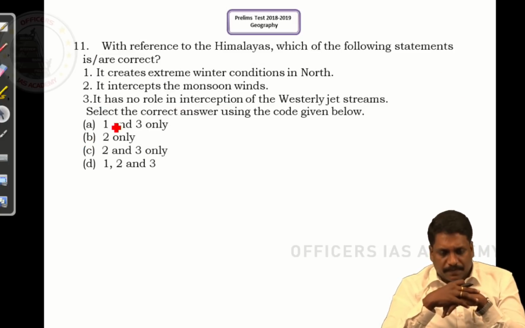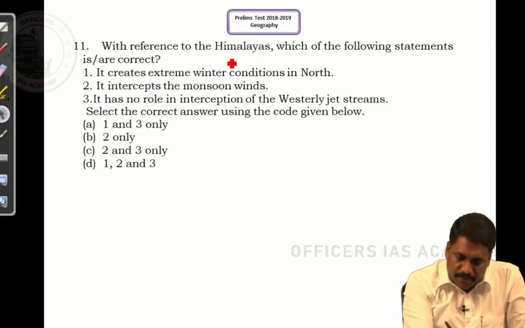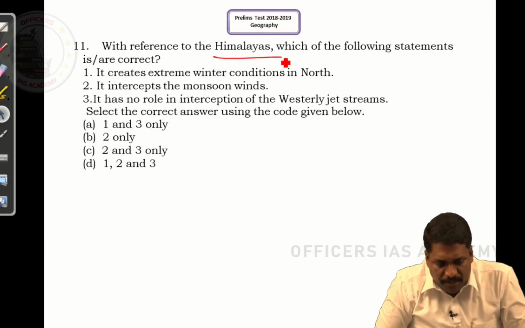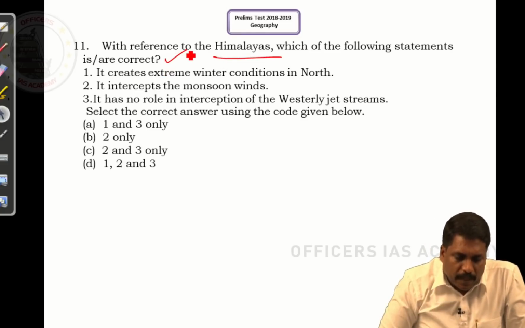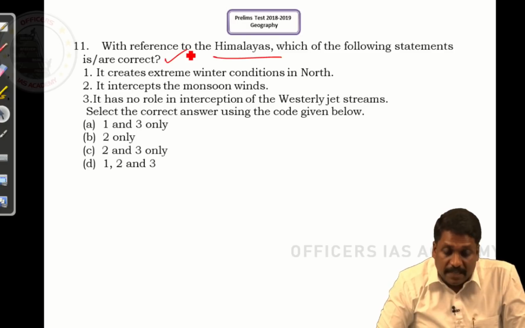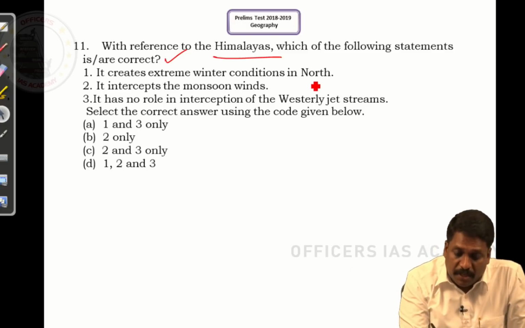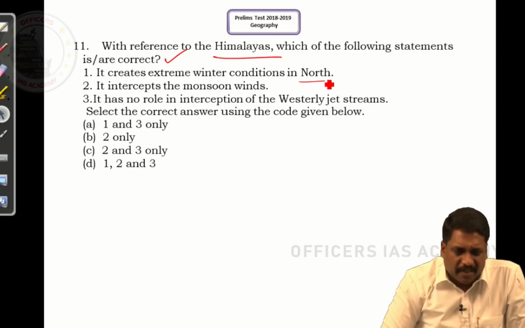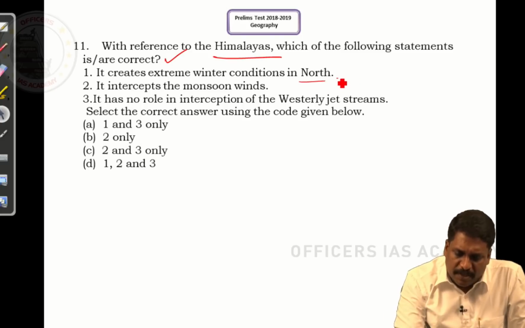Question number 11. With reference to Himalayas, which of the following statements is correct? Now one statement says it creates extreme winter condition in the north. It means northern plains of India, as simple as this. Whether this statement is right?